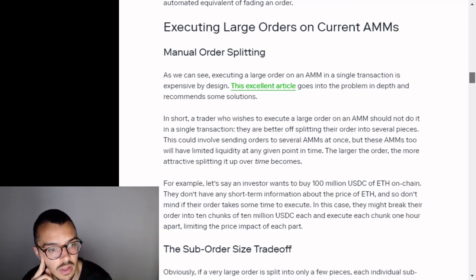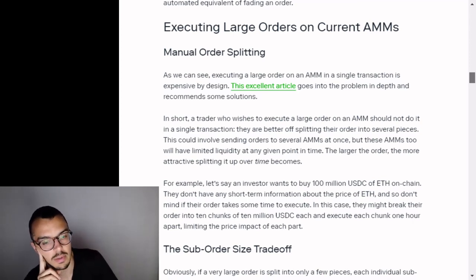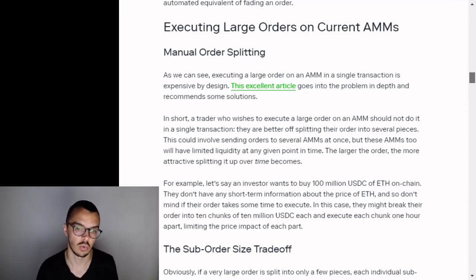In short, a trader who wishes to execute a large order on an AMM should not do it in a single transaction. They are better off splitting their order into several pieces. This could involve sending orders to several AMMs at once, but these AMMs too will have limited liquidity at any given point in time. The larger the order, the more attractive splitting it over time becomes.